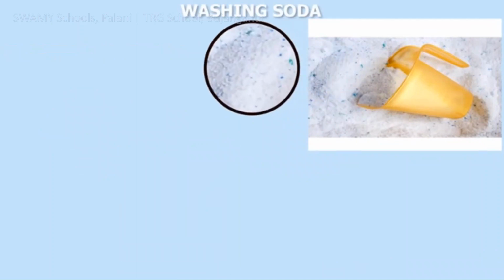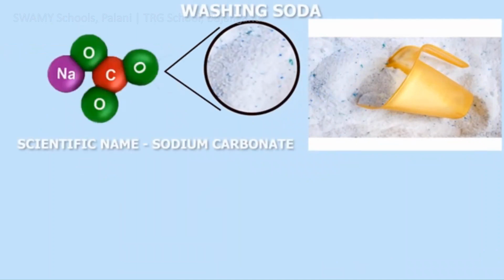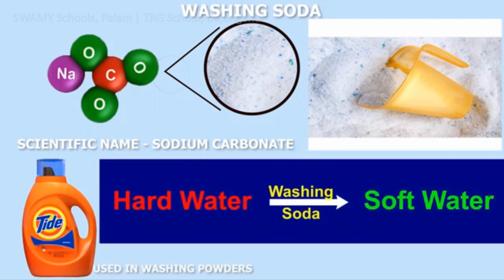Washing soda, which is also known as sodium bicarbonate, is made from sodium, carbon, and oxygen elements. It is used in washing powders where it helps in softening of hard water. Clothes get clean better in soft water compared to hard water.